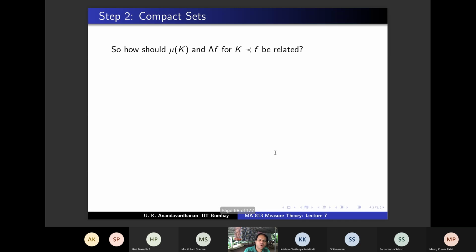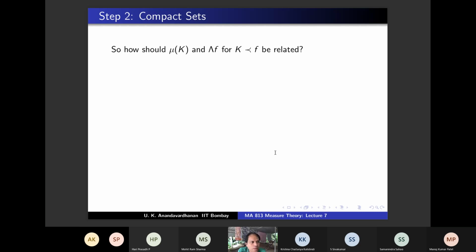And we are going to show one more claim, which is about how mu k and these lambda f should be related. See, everything you have for open sets has some reflection in the compact sets. So on open sets, how were mu of open sets and lambda f related? What was the definition of mu of V? It is supremum of lambda f, F precedes V. So what should be mu of K?